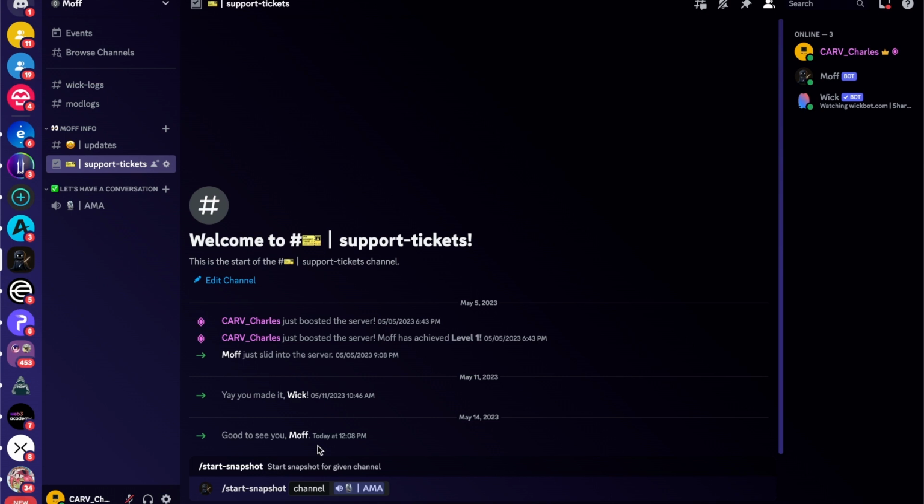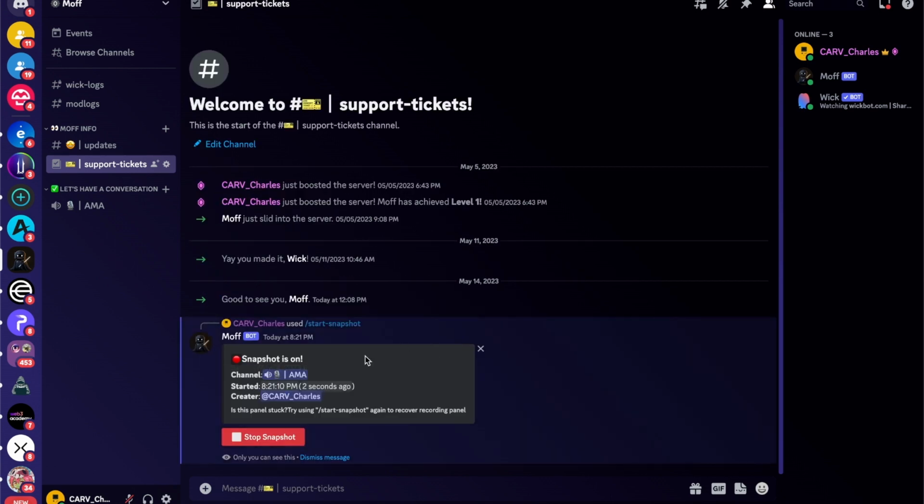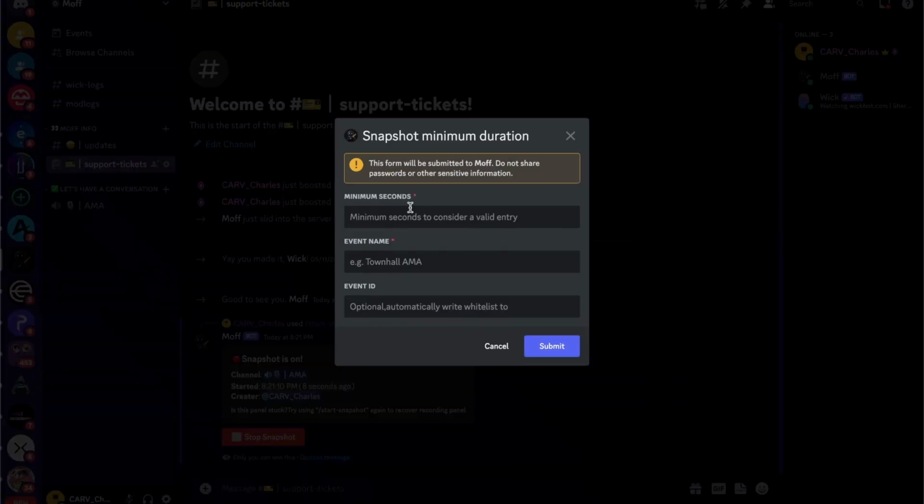Just type in /start snapshot and select the channel that you want to take the snapshot with. For example, in this case, you can start the snapshot for the AMA channel, and when it's up and running, you will see how many people are attending, and also you can stop the snapshot anytime you like. You can input how many minutes you want to be considered a valid entry.